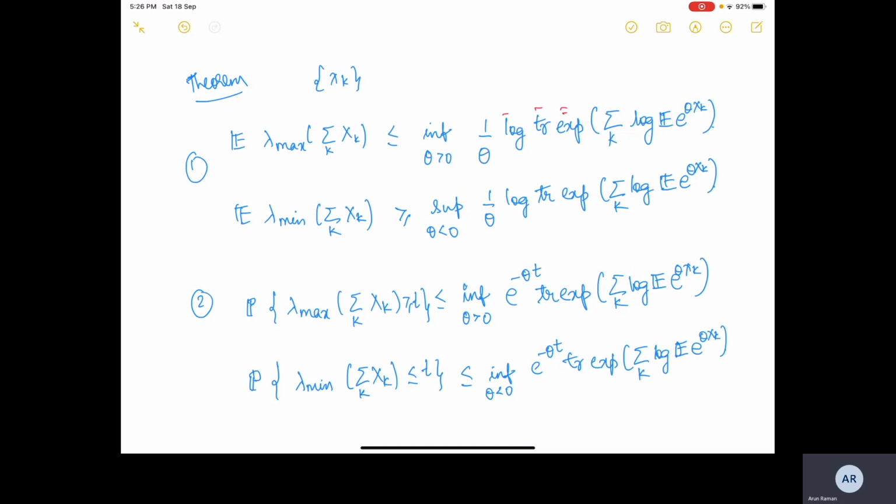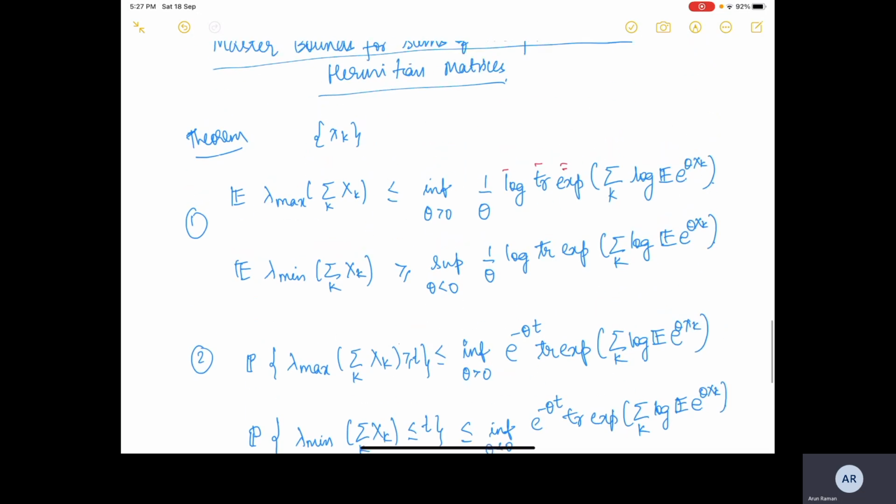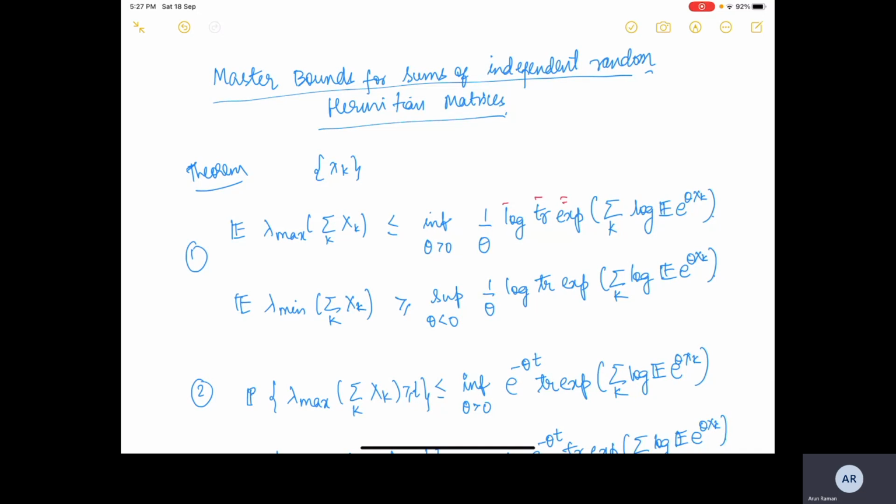They look very tedious, but if we proceed from first principles and think about it, they are not that complicated. They are long, and of course complicated to write out, but conceptually they are not that complicated. We will be using these bounds today directly to prove the matrix Chernoff bounds. As we discussed earlier, we have these master bounds for sums of independent random Hermitian matrices.